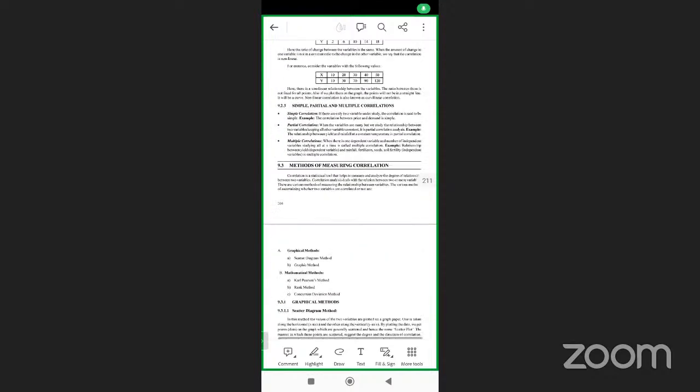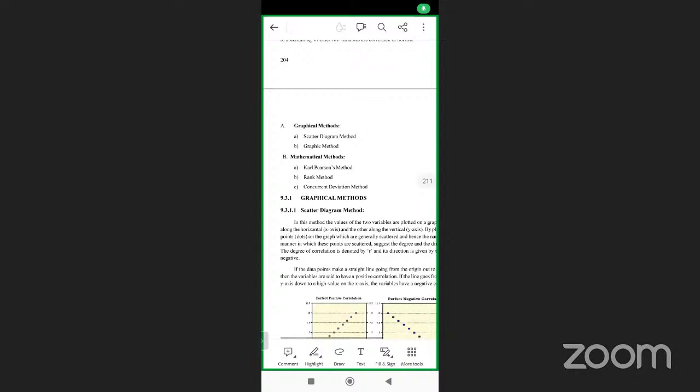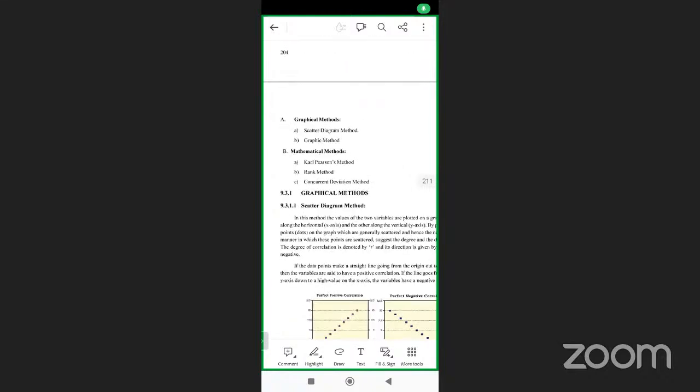Okay, these are the methods of measuring correlation. This is a simple thing, very easy to understand. The scatter diagram method, these are important things. Graphical method. Mathematical methods are the Karl Pearson method, a very popular method, the Karl Pearson correlation method. Next one is the rank method, and the second one is the concurrent deviation method.